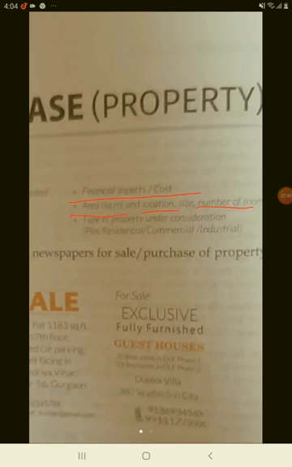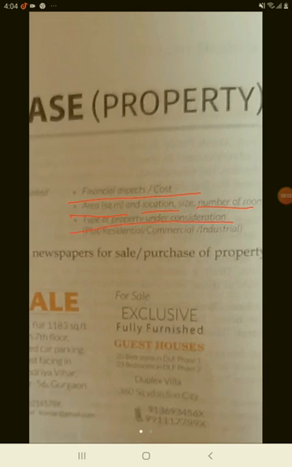You may have read in various classified advertisements, or even when people talk about it and they say this is a 2 BHK or a 3 BHK, east facing, all these things are taken into account when talking about the price of a property. Now, what is the type of property?